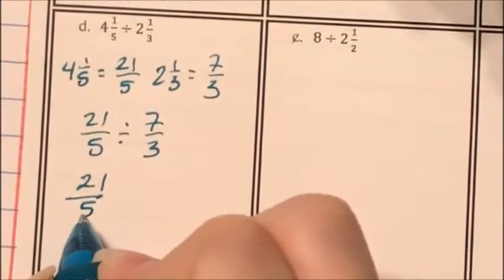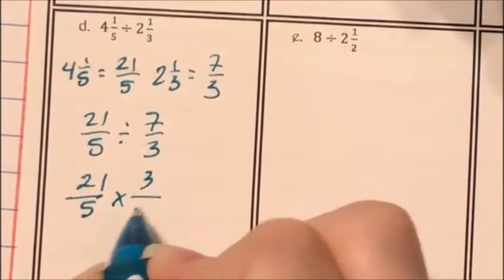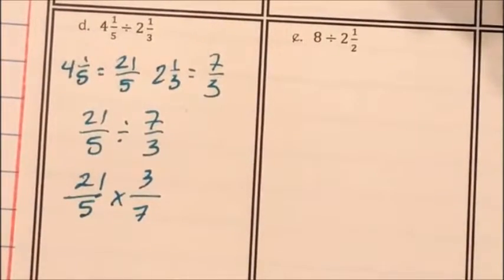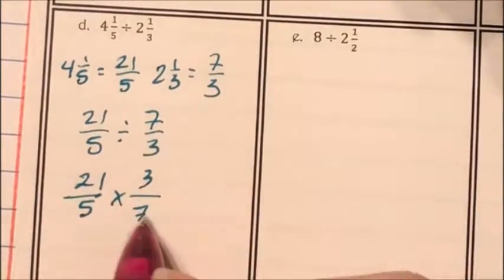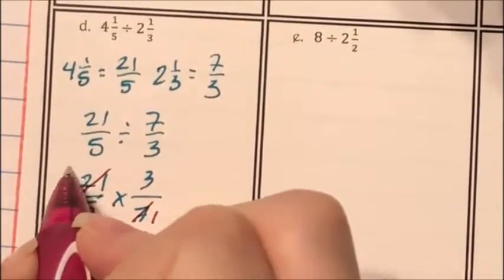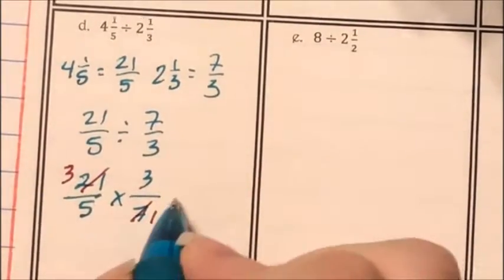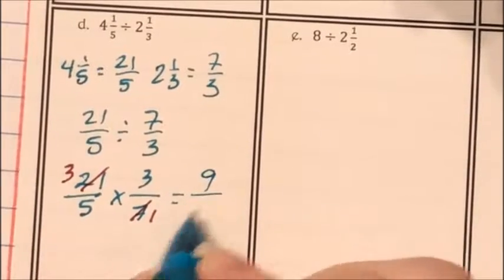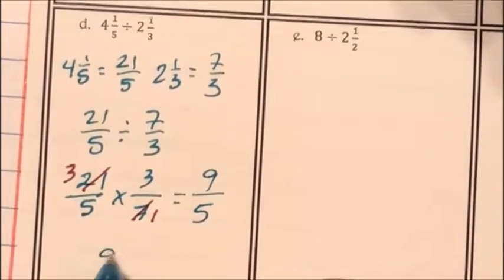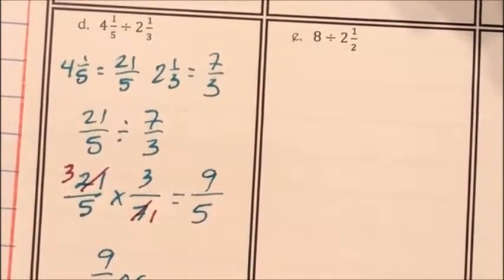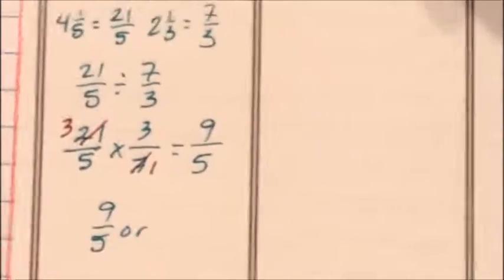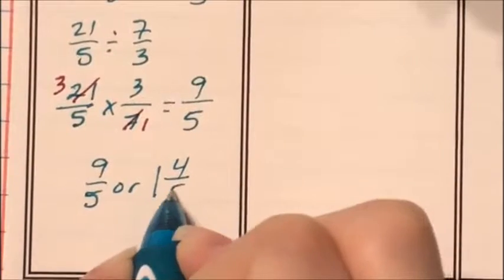Keep, change, flip my second fraction. Can cross simplify. 7 becomes 1, 21 becomes 3. 3 times 3 is 9, 5 times 1 is 5. So I get 9/5, or 1 4/5.